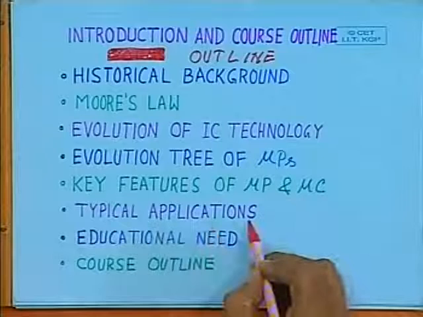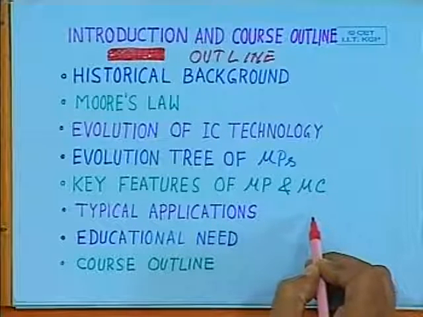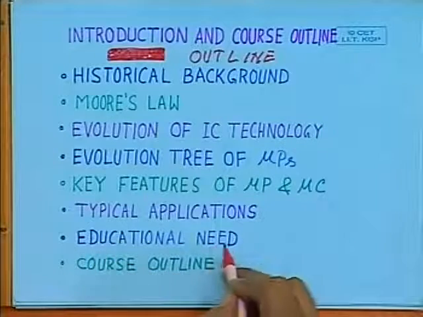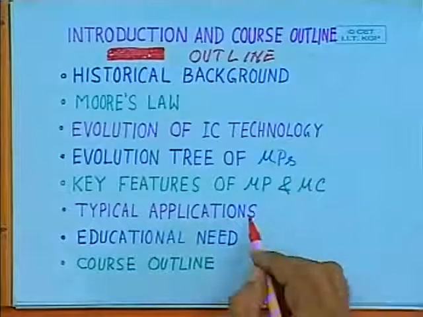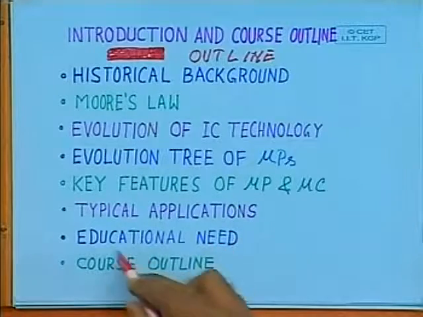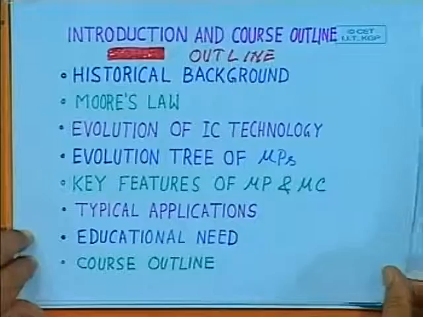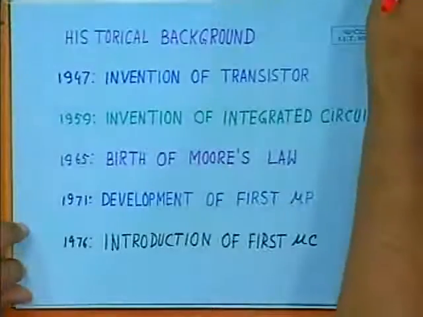Then I shall discuss typical applications of microprocessors and microcontrollers, and we shall see that this development led to some educational need. We shall discuss the educational need of this particular subject, and finally I shall give the course outline. So let us start with historical background.